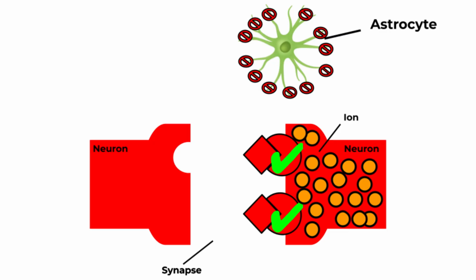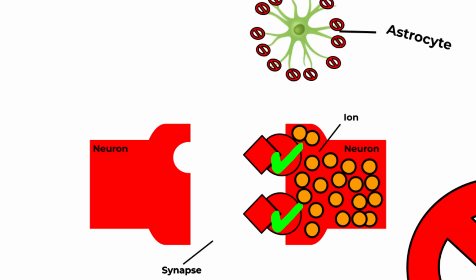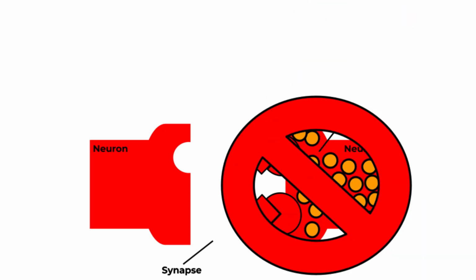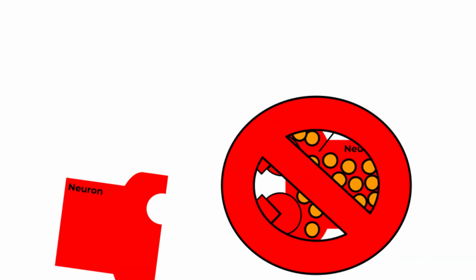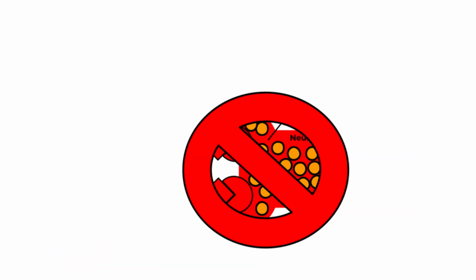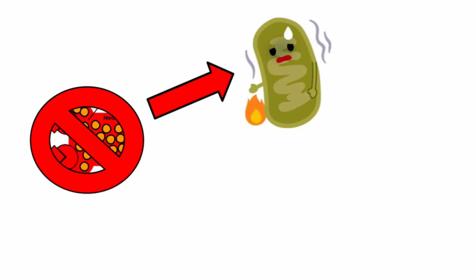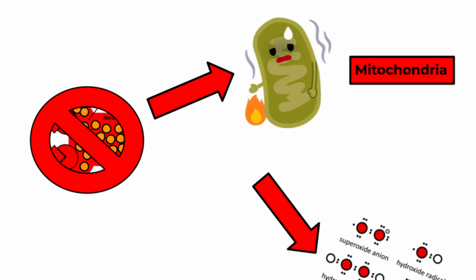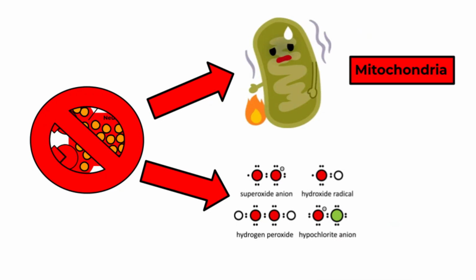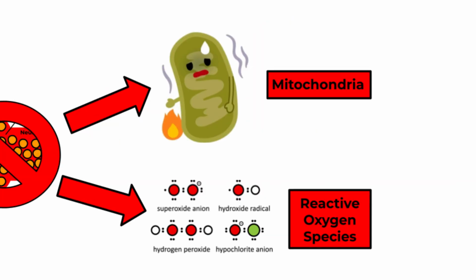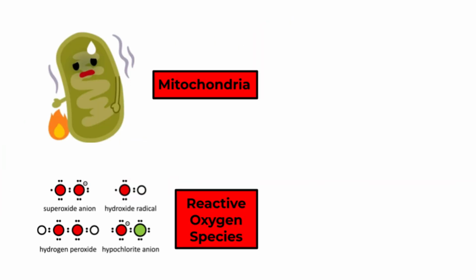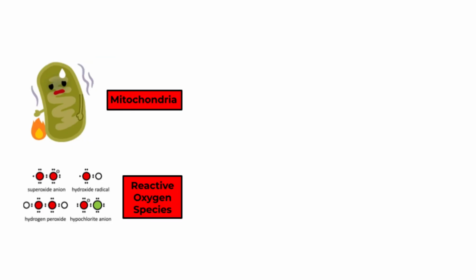And while controlled levels of calcium act as helpful messengers, excessive calcium becomes toxic. The overloaded calcium triggers destructive enzymes, damages the cell's energy-producing structures called mitochondria, and leads to the buildup of harmful molecules called reactive oxygen species, which causes oxidative stress. Over time, these stresses overwhelm the neuron, leading to its death.